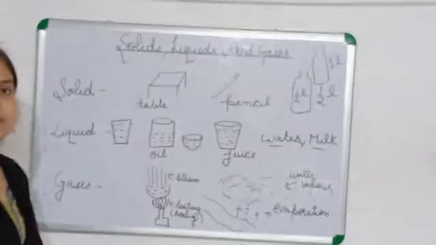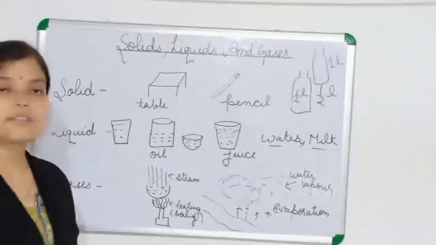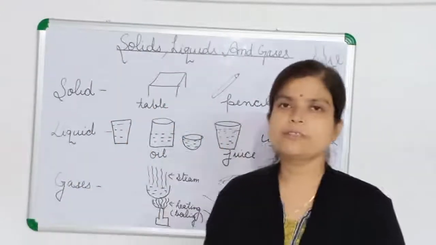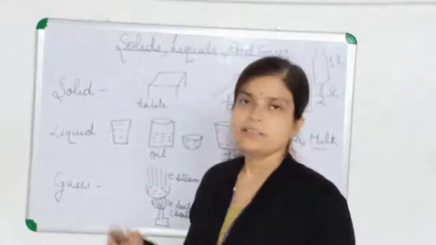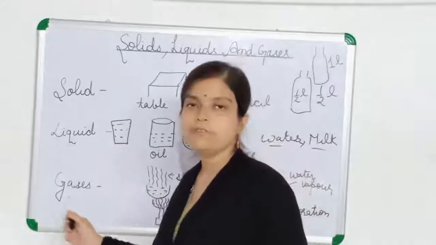So children, keep on learning and then draw at least two diagrams of objects. Okay, 2 of solid, 2 of liquid and 2 of gases.